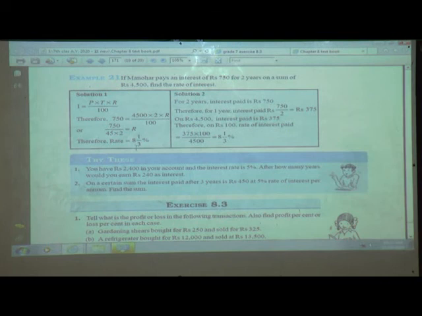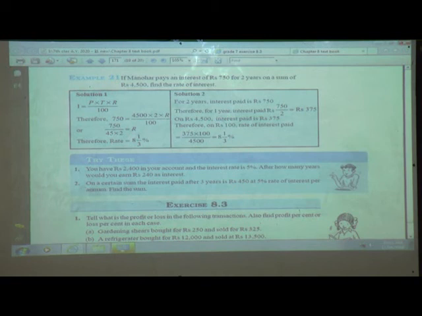In the previous sum we had seen that the rate of interest was 18%. In the sum before that we had seen 10%. Here the rate of interest is low, that is 8 whole 1 upon 3%. Here we have another solution. The same statement we will solve by another method.